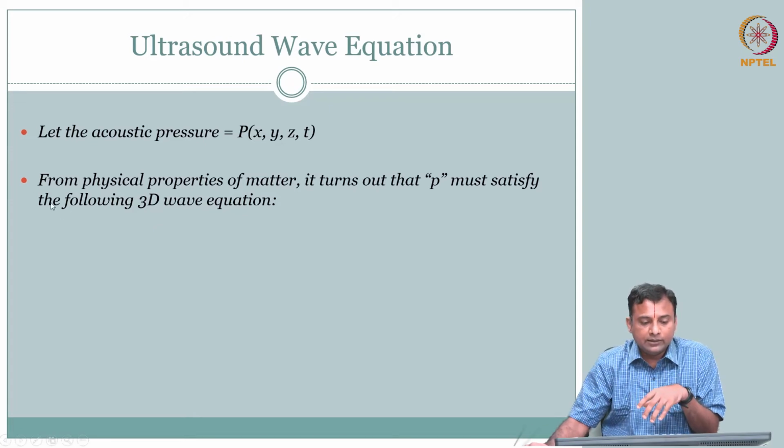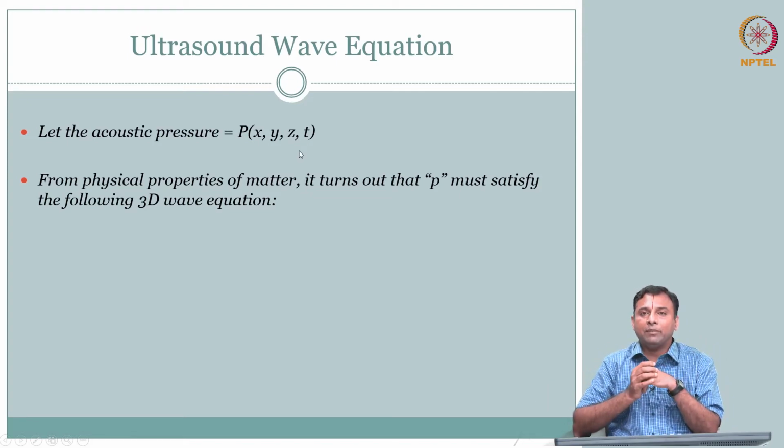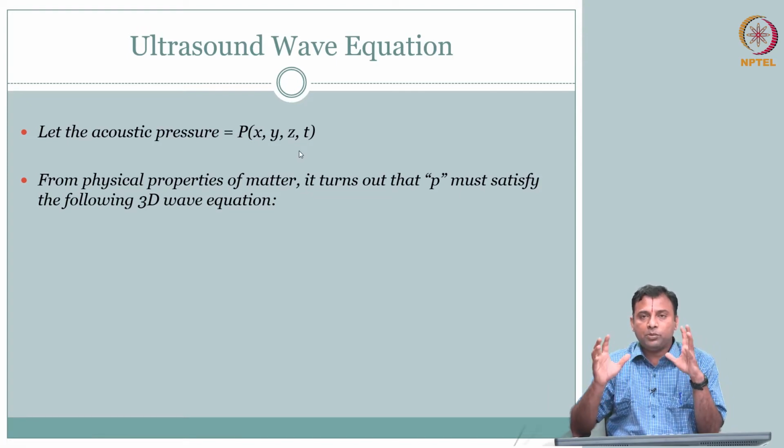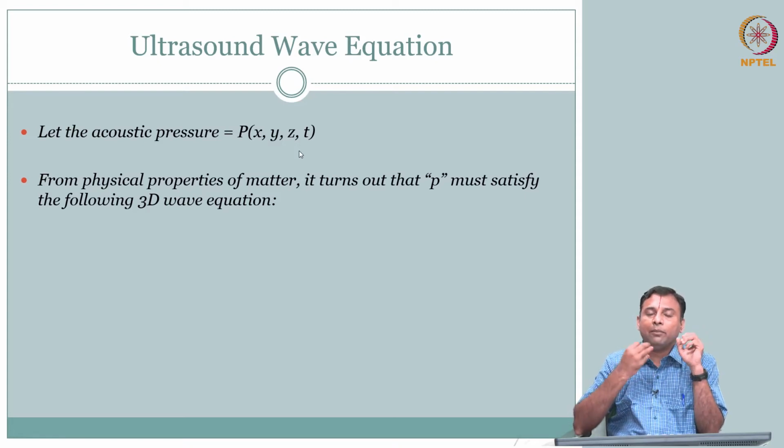So we say let the acoustic pressure be P of x comma y comma z comma t. What does that mean? From your everyday experience, say for example sound, right? When you create sound, what happens? My voice box creates that pressure difference and it generates sound of a particular frequency. So a sound wave, and my mouth is the aperture, right? I am controlling the aperture opening.